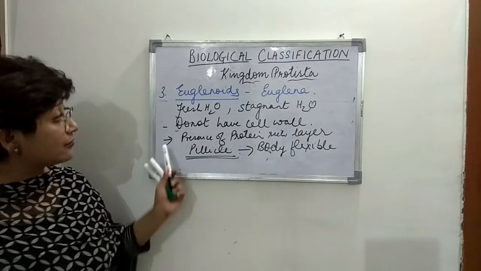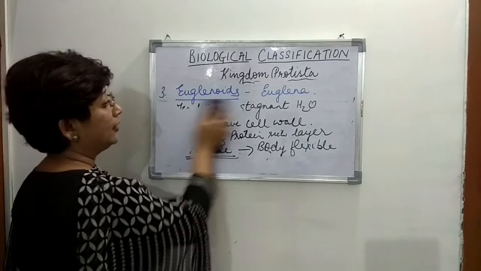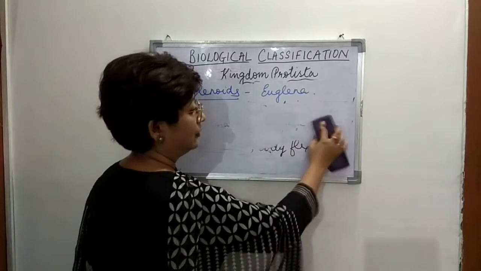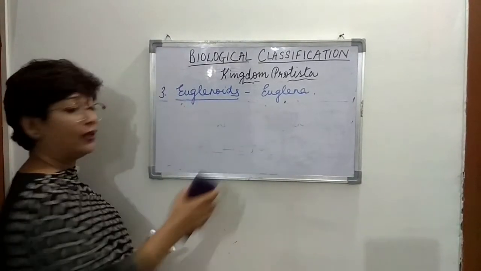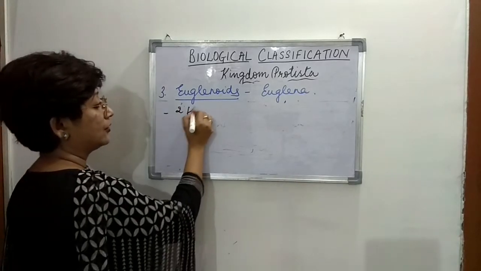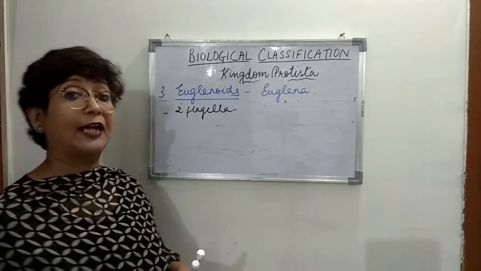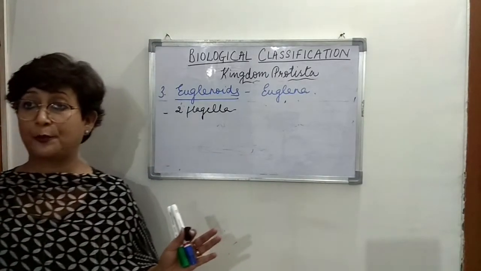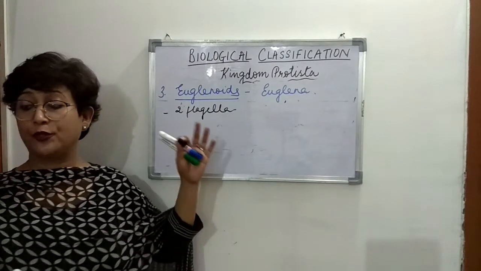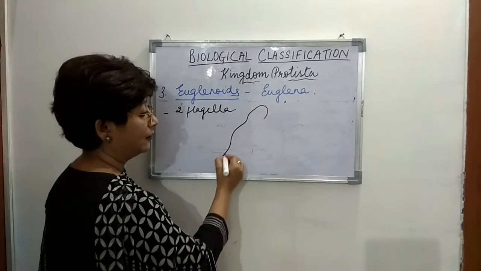Now we come to the next characteristic feature of euglenoids, that is the flagella. Now euglenoids also have two flagella present, right? And we talked about dinoflagellates, even they have two flagella present. Now what is the difference in the flagella of euglenoids and dinoflagellates?